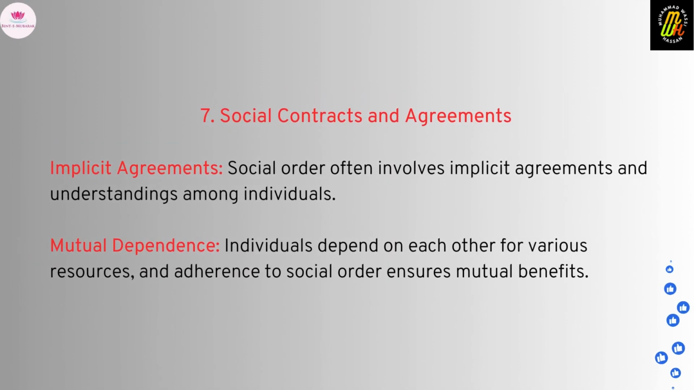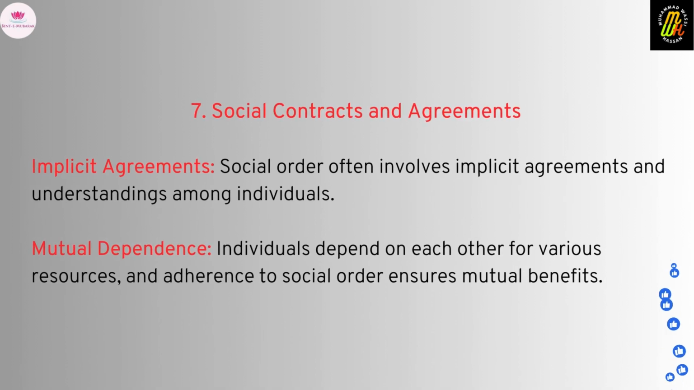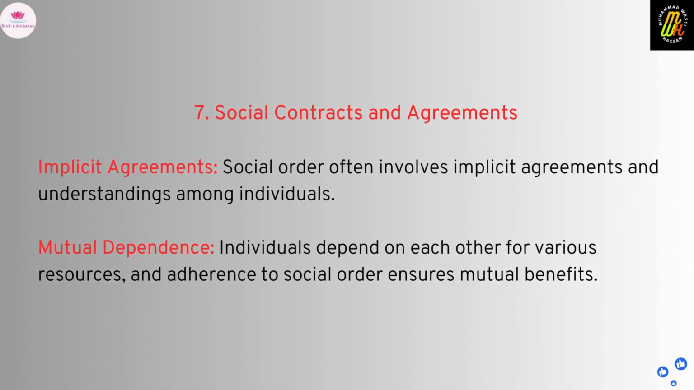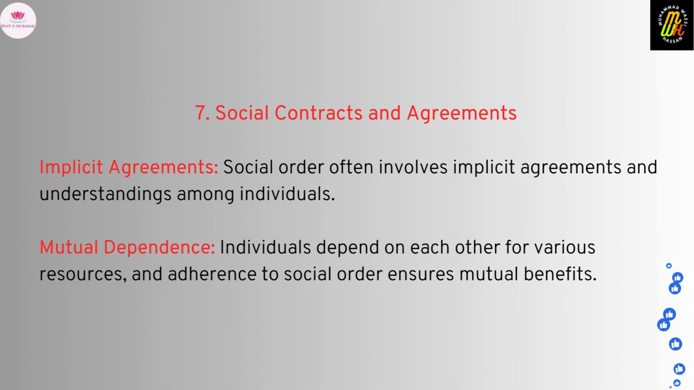7. Social contracts and agreements. Implicit agreements. Social order often involves implicit agreements and understandings among individuals. Mutual dependence. Individuals depend on each other for various resources, and adherence to social order ensures mutual benefits.